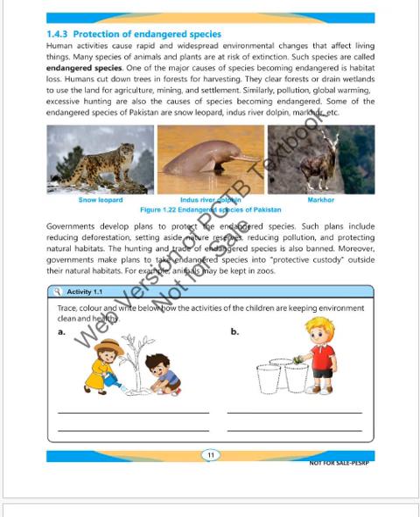Some of the endangered species of Pakistan are the snow leopard, Indus river dolphin, and markhor. Governments develop plans to protect the endangered species. Such plans include reducing deforestation, setting aside nature reserves, reducing pollution, and protecting natural habitat. The hunting and trade of endangered species is also banned. Moreover, governments make plans to take endangered species into protective custody outside their natural habitats. For example, animals may be kept in a zoo.